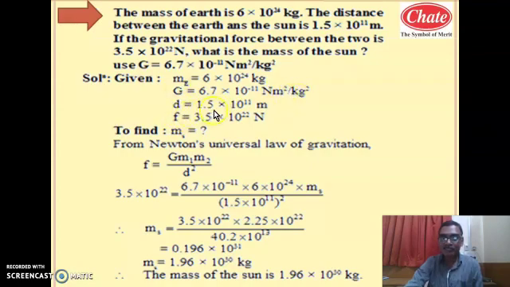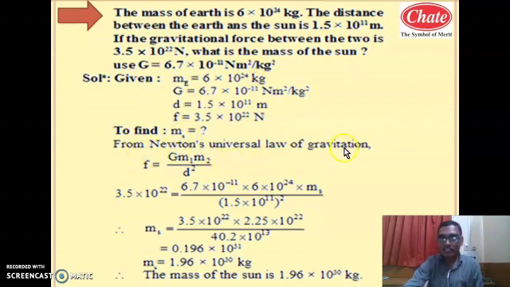The distance between them is 1.5 into 10 raised to 11 meter, and the force between them is 3.5 into 10 raised to 22 Newton. As G, the gravitational constant, is given, surely you have to take the formula of Newton's universal law of gravitation. So here we have to calculate the mass of the Sun.